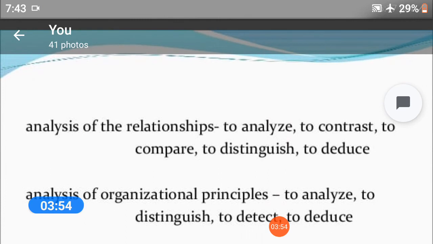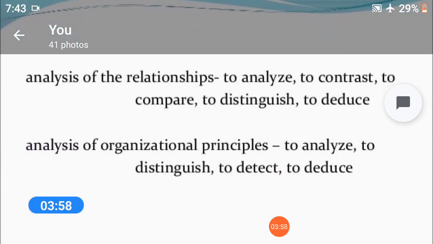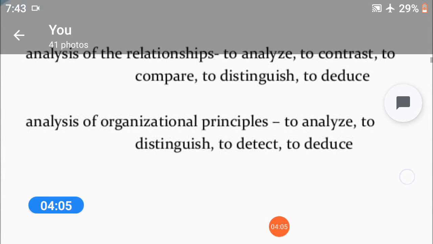Analysis of relationships: to analyze, to contrast, to compare, and to deduce. Analysis of organizational principles: to analyze, to distinguish, to detect, and to deduce.